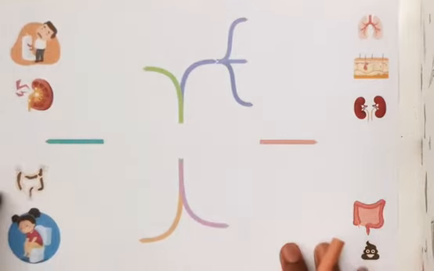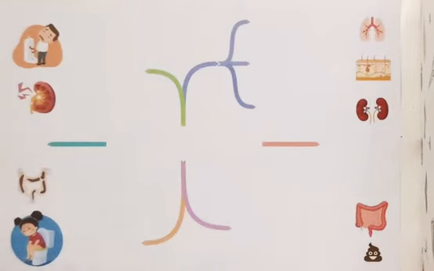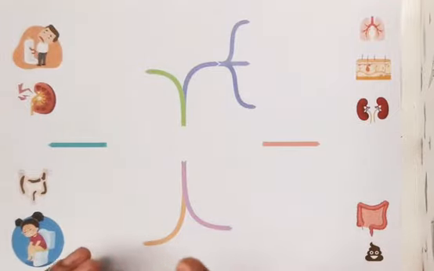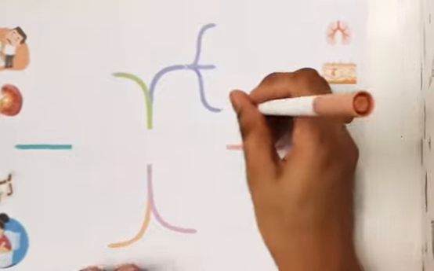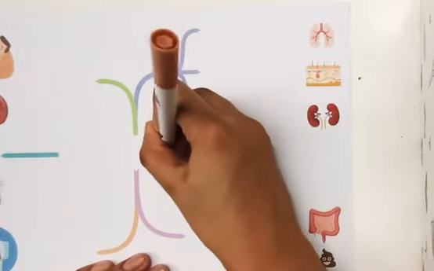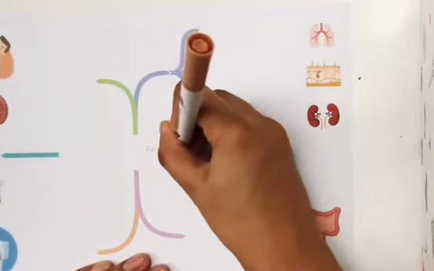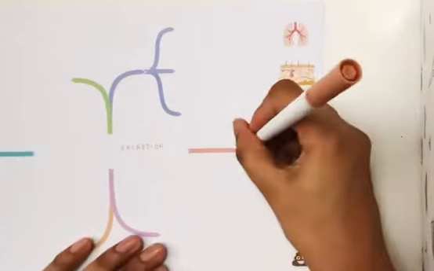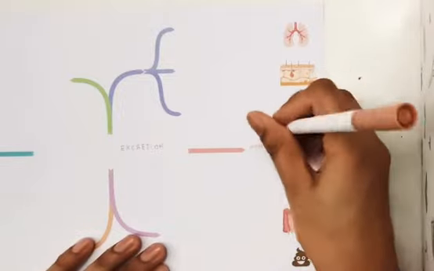Alright, now we are going to learn about the next subtopic, which is excretion and defecation. There are two parts here, excretion and defecation, and each one of these brings a different meaning. First of all, we are going to go to excretion. So what does excretion mean? Excretion means the removal of waste product from your body.